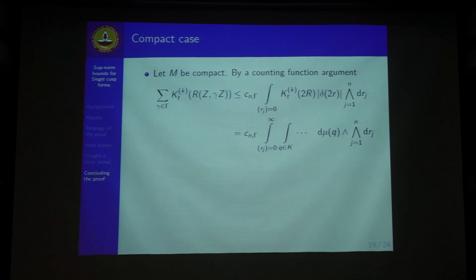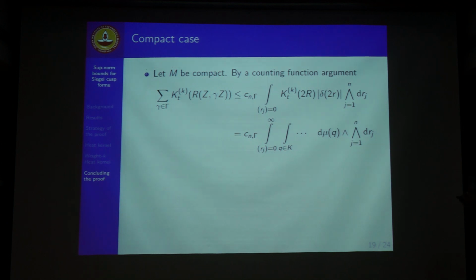Because this is a compact case, the distance between Z and gamma Z cannot be very close, otherwise it would have cusps. Here, because it is compact, there are no cusps, so they can't be infinitely close. They have a certain minimum distance, called the injectivity radius, between Z and gamma Z. Because there is a minimum distance, we can estimate the number of such gammas with the volume of the R ball around Z that we took.